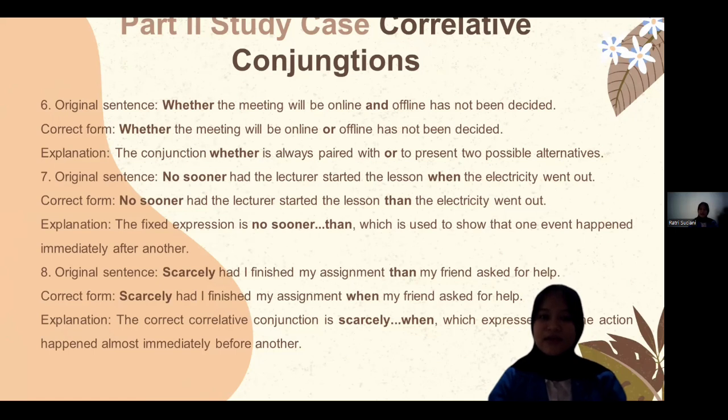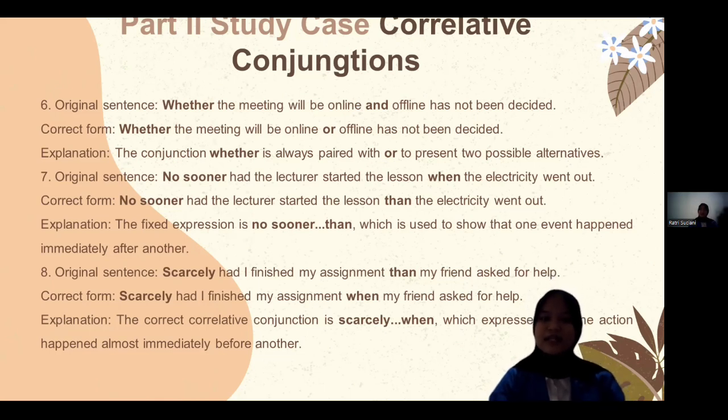Number 7: no sooner had the lecturer started the lesson when the electricity went out. The correct form is: no sooner had the lecturer started the lesson than the electricity went out, because the fixed expression is no sooner paired with than, which is used to show that one event happened immediately after another.